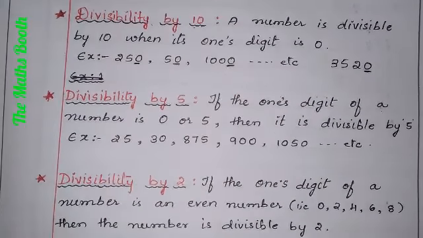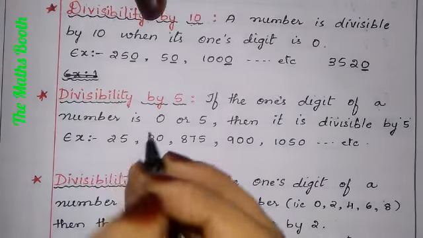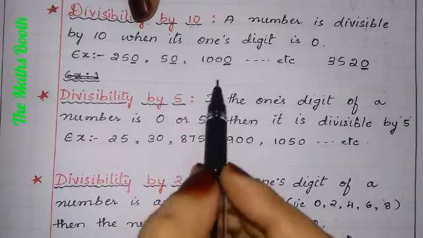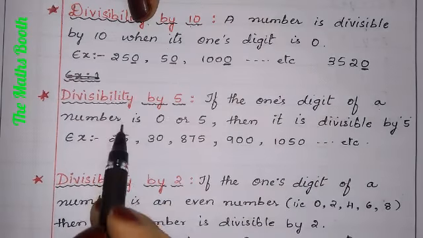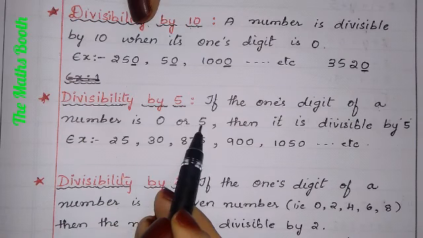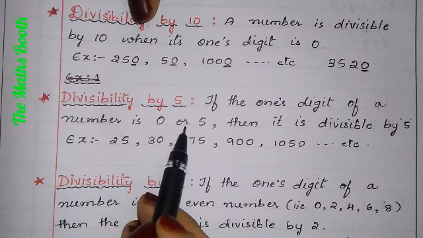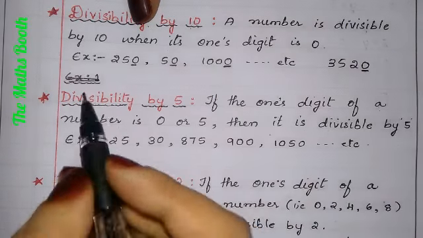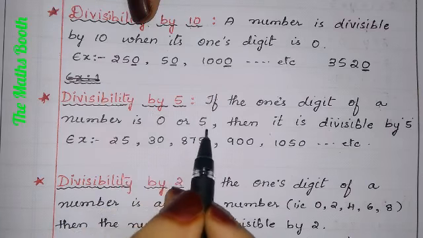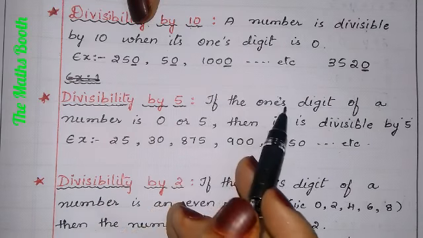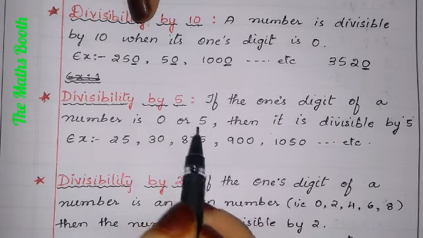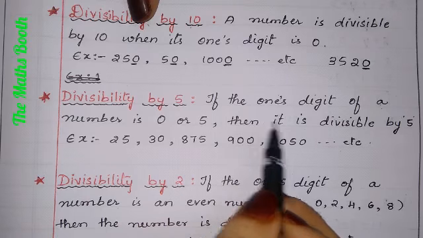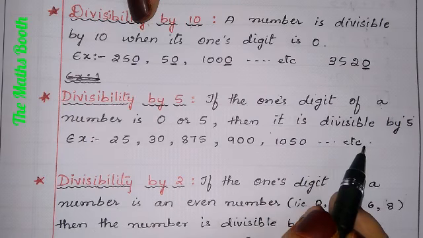Now next, divisibility by 5. Let us see what the rule is for divisibility by 5. If the ones digit of a number is 0 or 5, then it is divisible by 5. तो divisibility by 5 की क्या condition है? अगर unit place में 0 या 5 रहेगा तो हम लोग बोल सकते हैं कि वो नंबर 5 से डिविजिबल होता है.